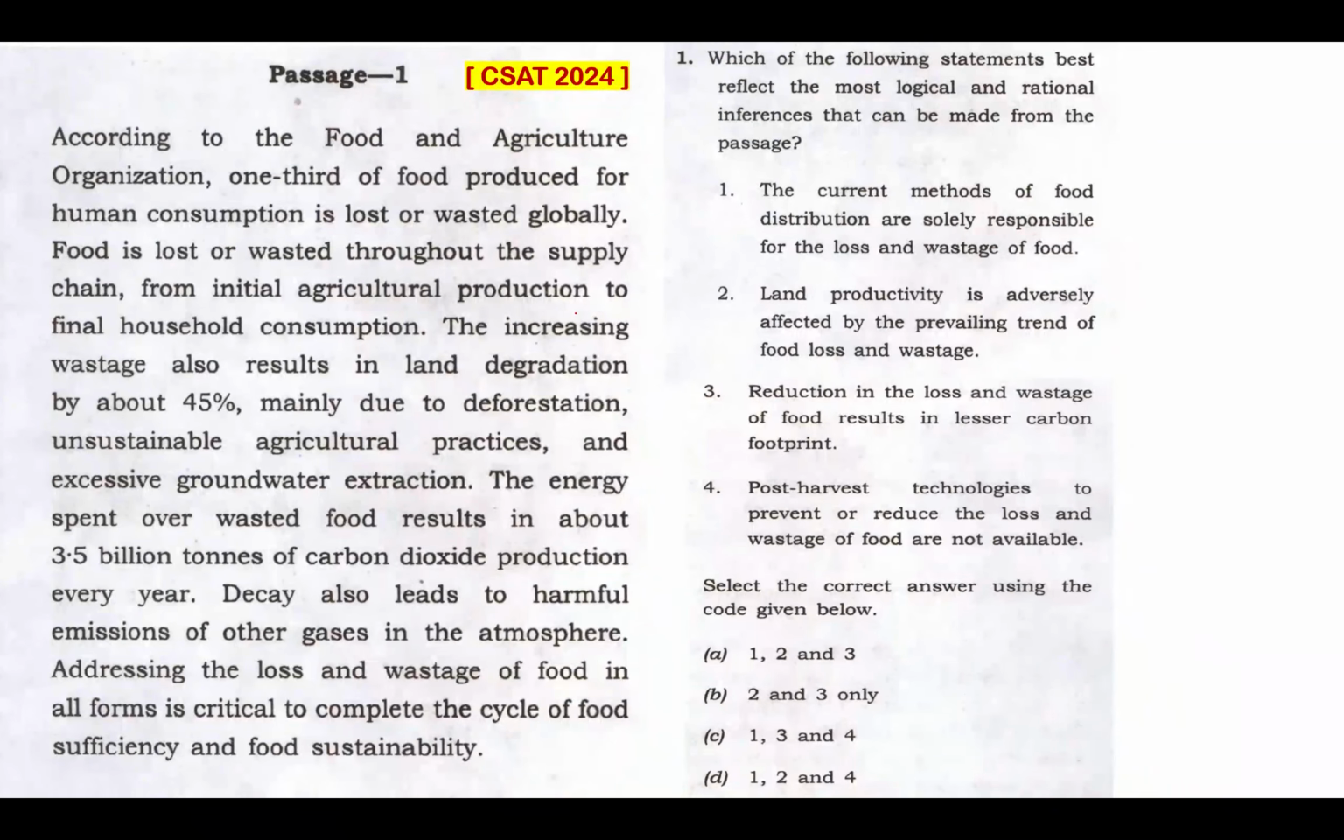Question 1. I hope you read this. What's the question? Which of the following statements best reflect the most logical and rational inference that can be made from the passage? Inference is like a conclusion, something that you will draw directly from the passage. So it has to be surely from the passage. Look at statement 1. The current methods of food distribution are solely responsible for the loss and wastage of food. Solely responsible, solely. Now that is an extreme word.